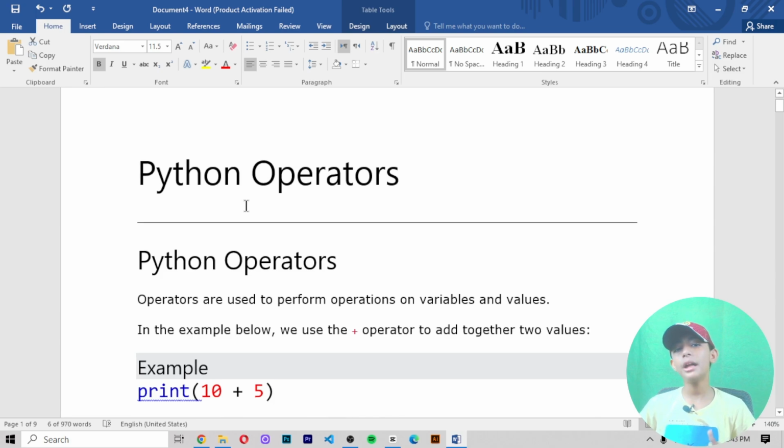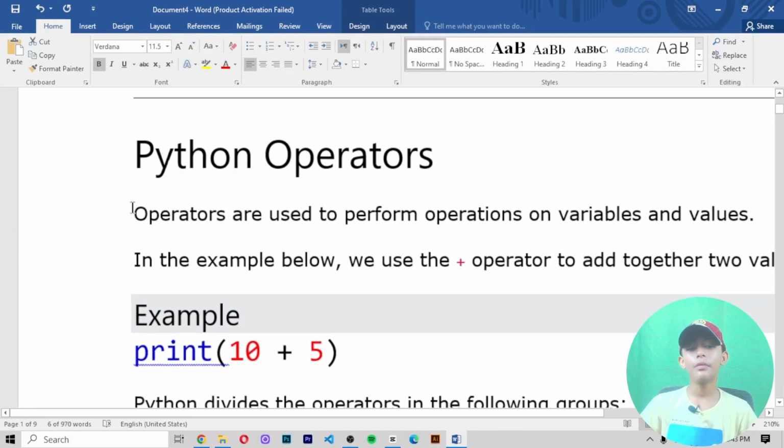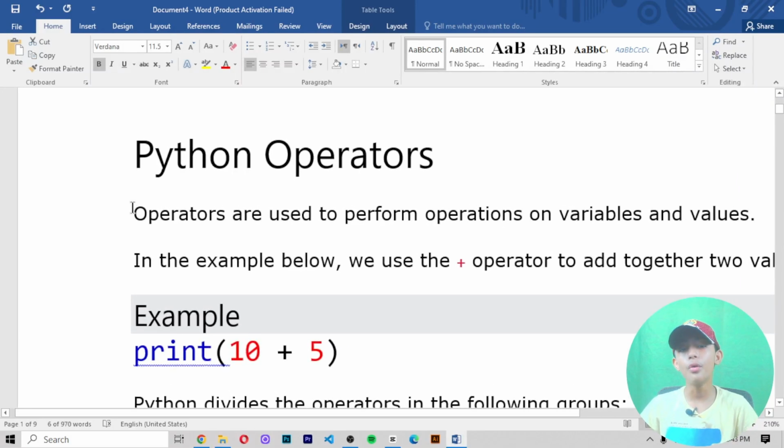Guys, in today's Python video, I am telling you about the Python operators. If you don't know what Python operators are, I will cover the whole thing in today's video. So get ready, and now let's start. First of all, what are operators and what do they do?